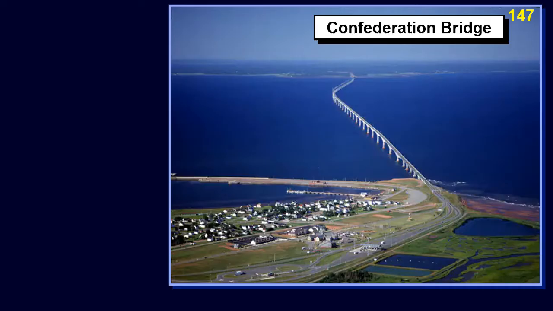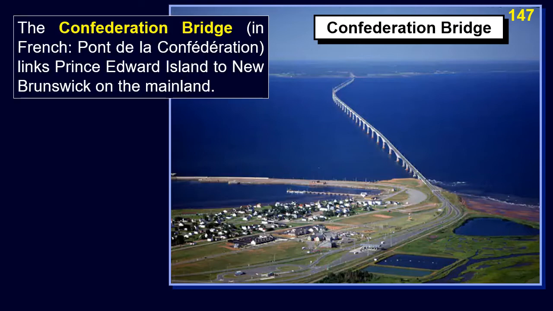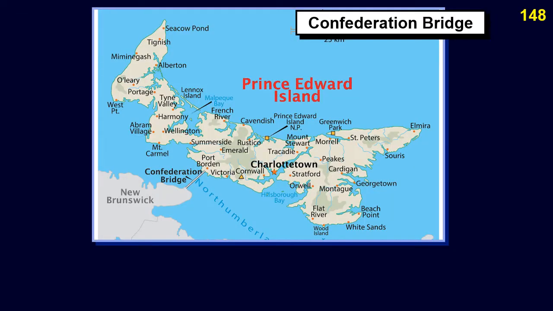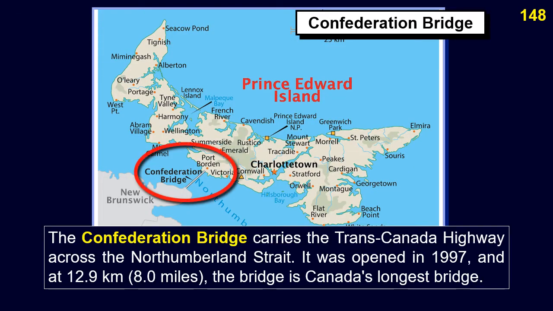The Confederation Bridge, in French, Pont de la Confédération, links Prince Edward Island to New Brunswick on the mainland. The Confederation Bridge carries the Trans-Canada Highway across the Northumberland Strait. It was opened in 1997, and at 12.9 kilometers, 8.0 miles, the bridge is Canada's longest bridge.